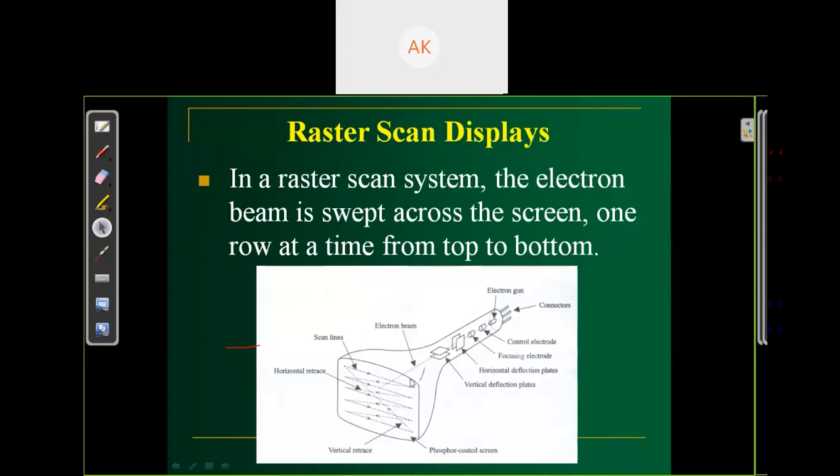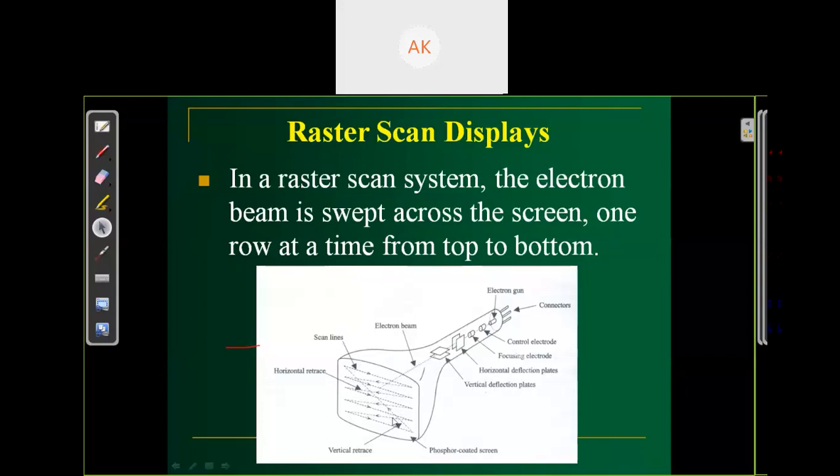It's like the complete scan as we write on an exam paper or copy. We start writing from one line, complete this line, then we start the next line from the left side, complete it, then start the third line from the left side.